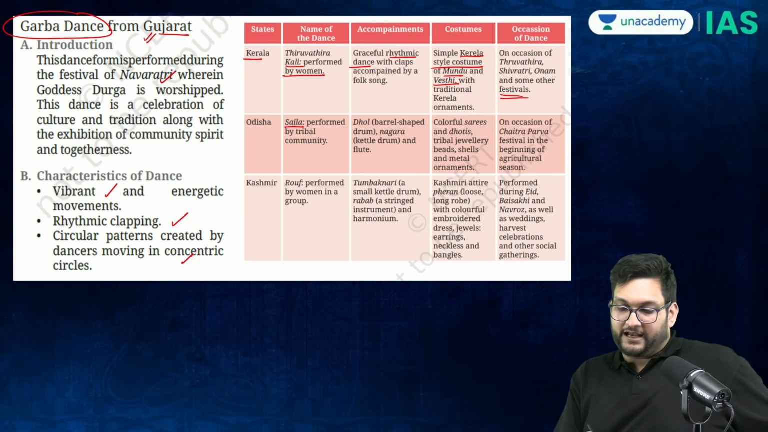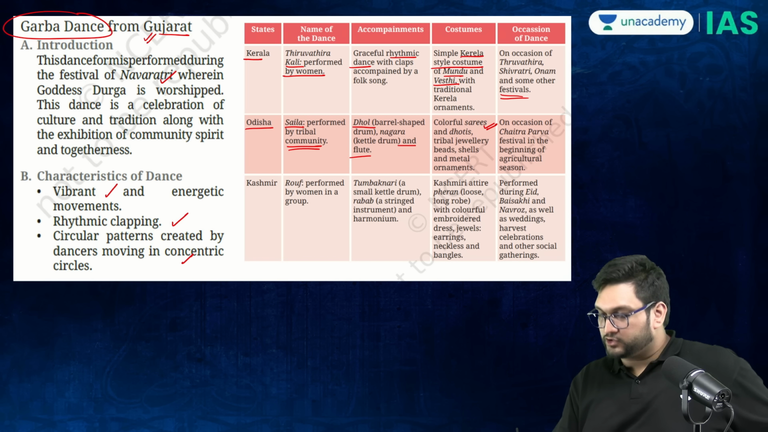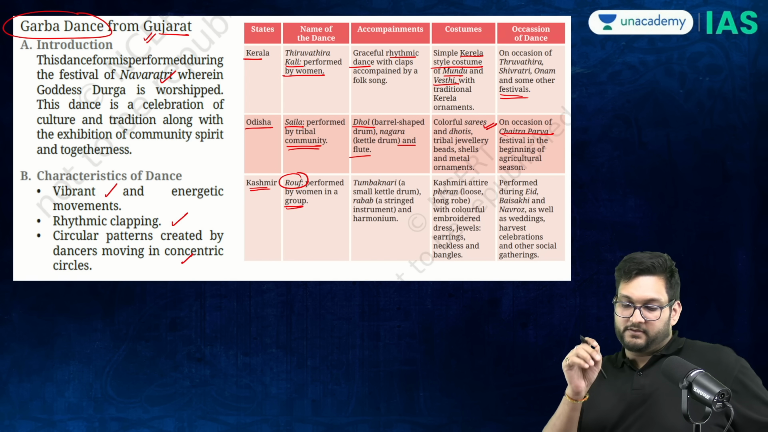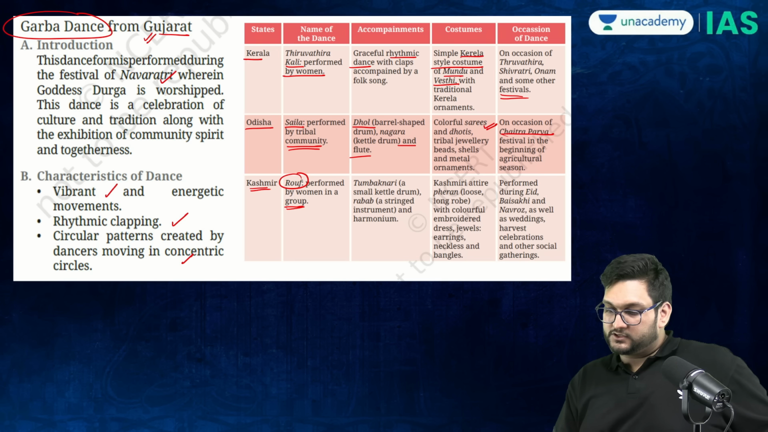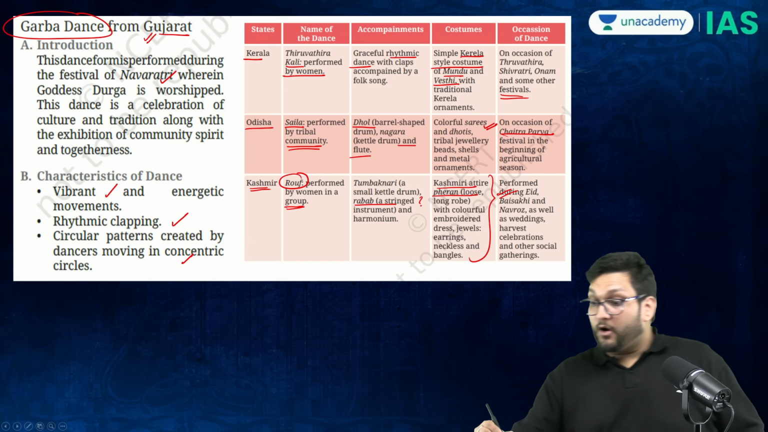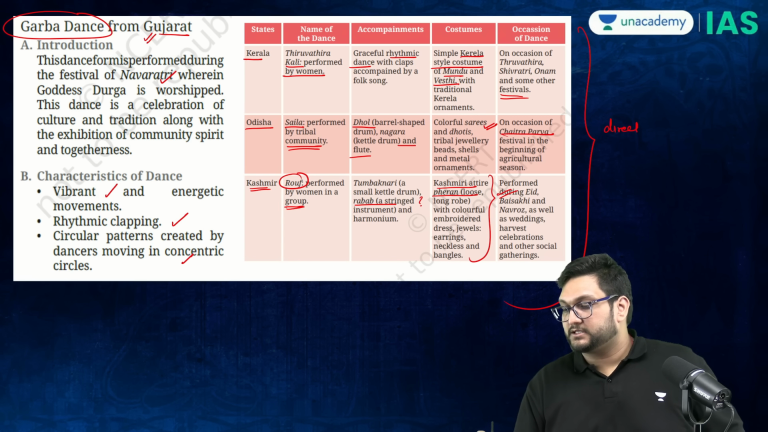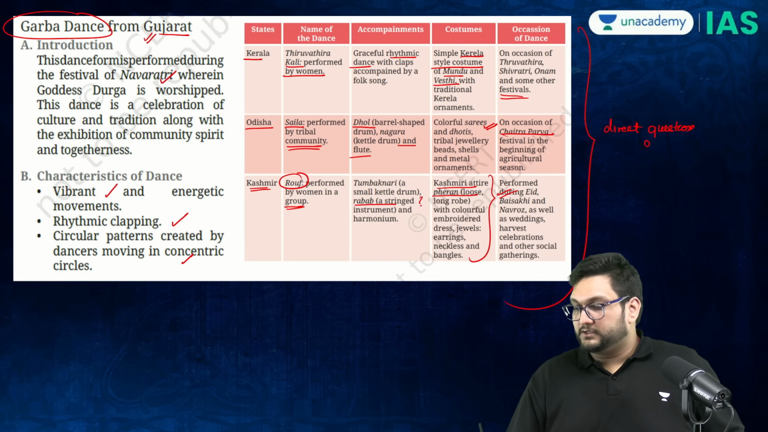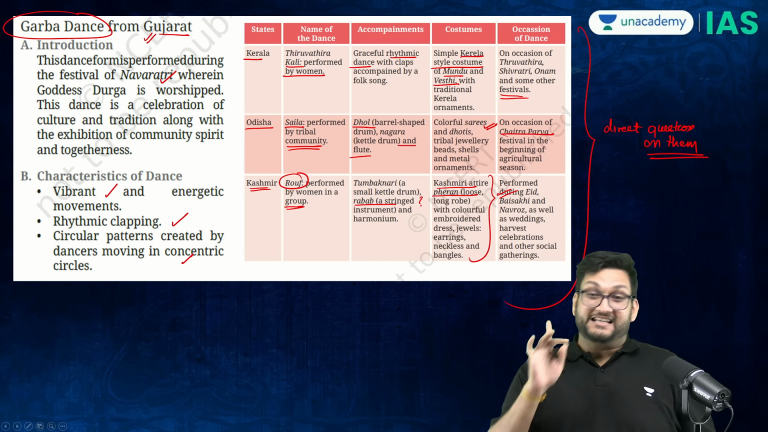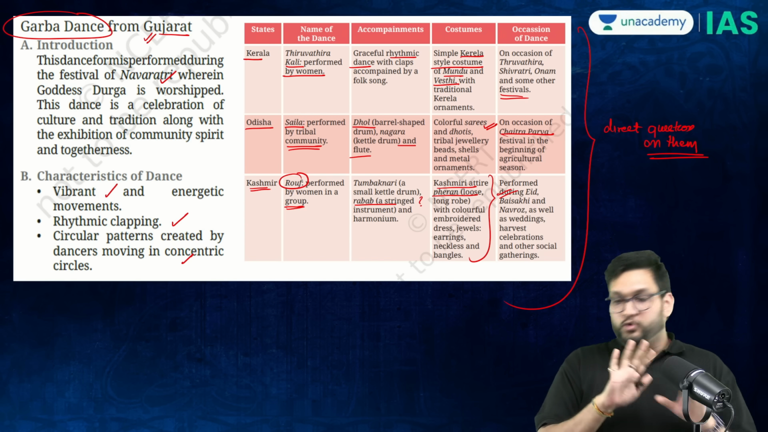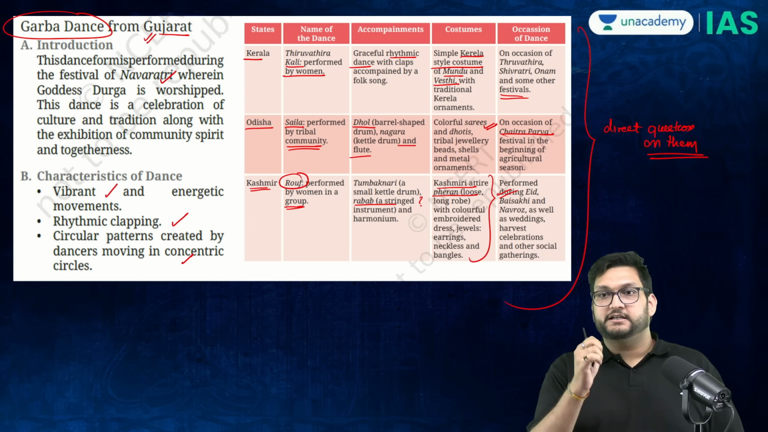Saila, coming from the tribal community of Odisha, dhol and nagada are used with flute, very colorful costumes, and Chaitra Parva. Kashmir, Rauf is mentioned, performed by women in a group. They talk about which instrument is used. Then they talk about attire, the Firan, and then on what occasion it is performed. Now, obviously, you can get direct questions on them. Obviously, that is a given. Direct questions on them. No doubt whatsoever about that, because they are mentioned in the NCERT now.